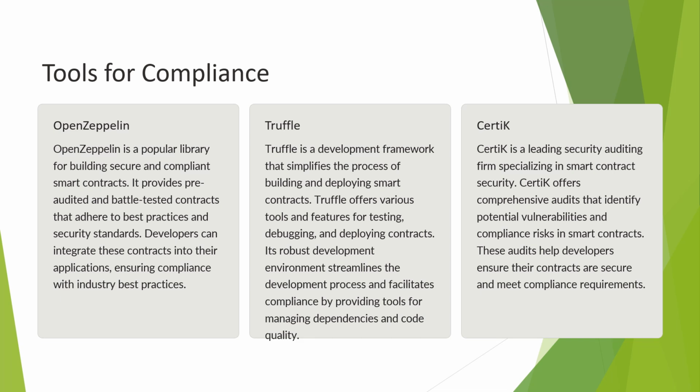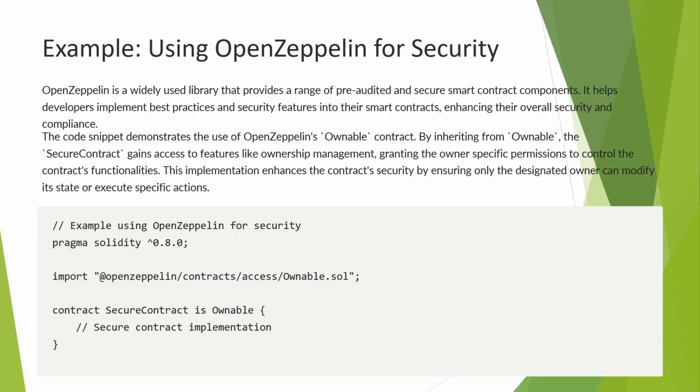Let's look at the code snippet. Here is an example of using the OpenZeppelin Ownable contract. By inheriting from Ownable, our contract gains features like ownership management. This ensures that only the designated owner can modify the contract state or execute specific actions, enhancing the security and